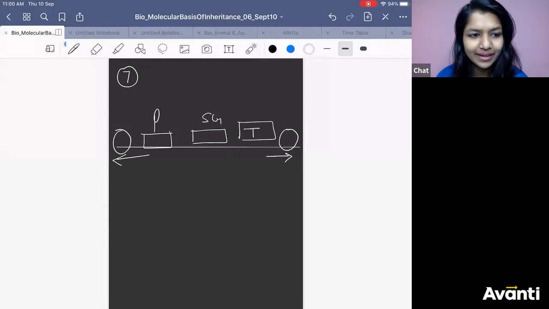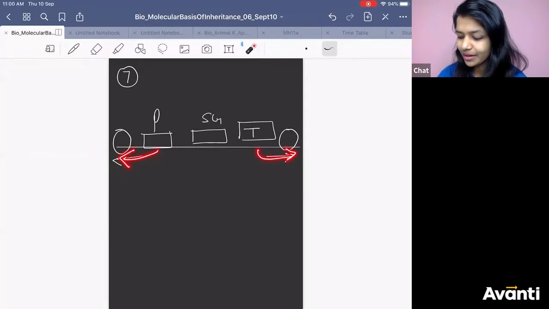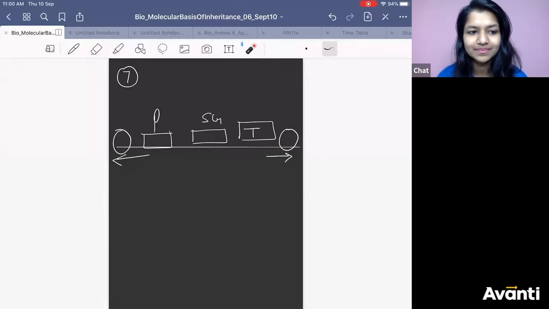Anyone could find it out? Before the promoter and after the terminator, what do you call them? Very easy. If you have not found it out, click on no. No problem. Just say, yes ma'am, we tried but we could not find it out. At least I will get to know. It is in NCERT, my dear.